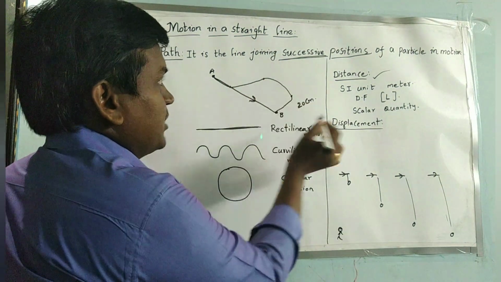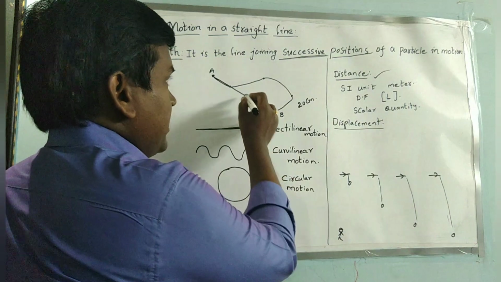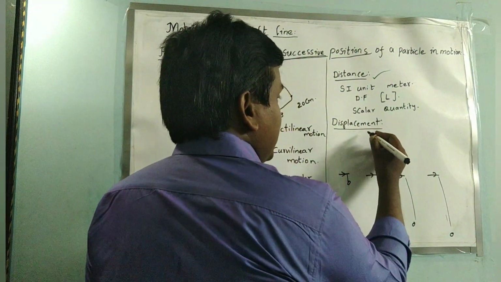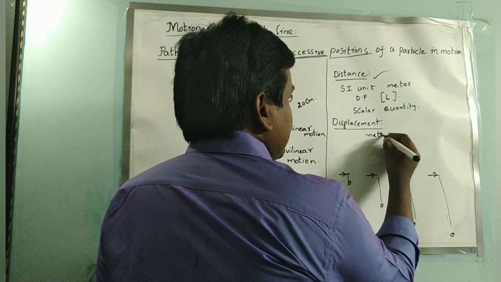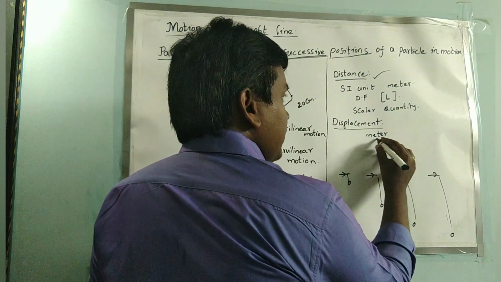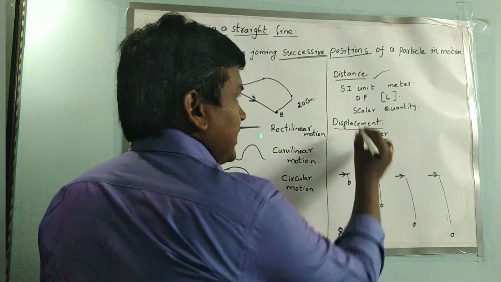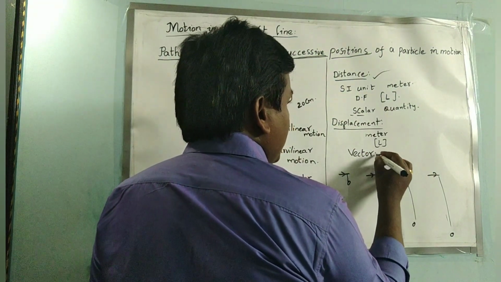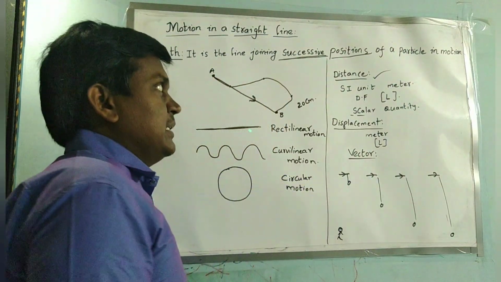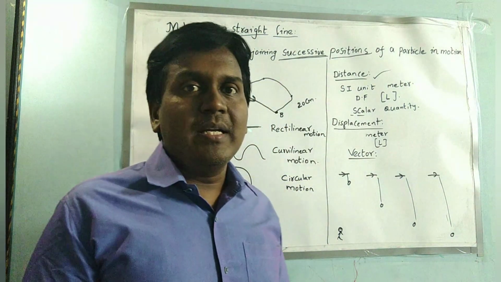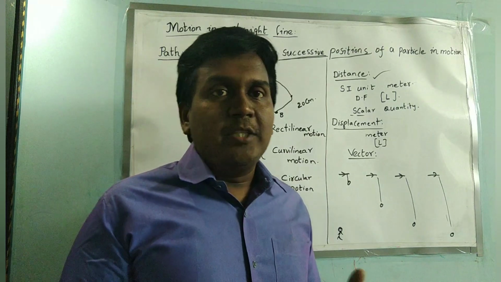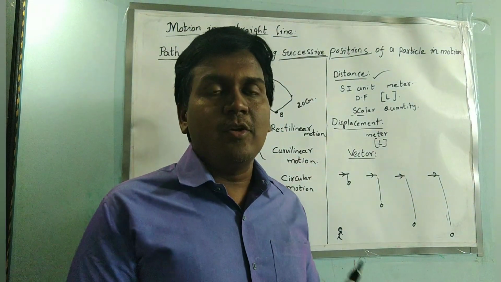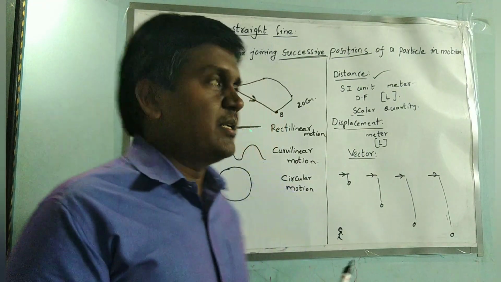Path does not have a specified direction, but displacement does. The SI unit is also meter and the dimensional formula is the same. But coming to the quantity, displacement is a vector quantity, because distance and displacement differ in direction.